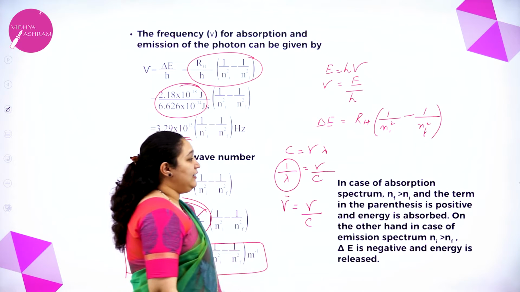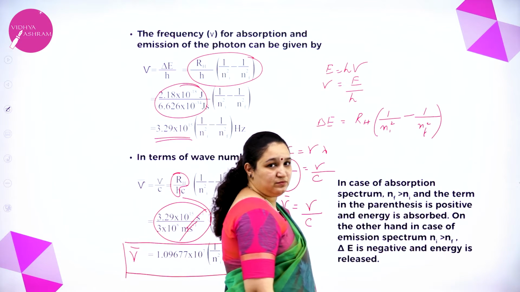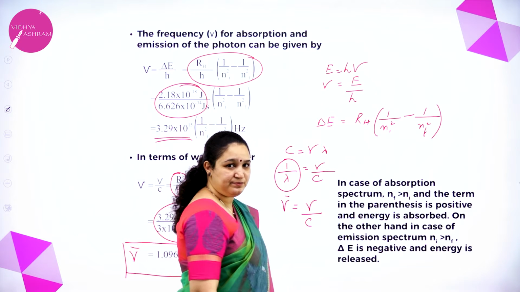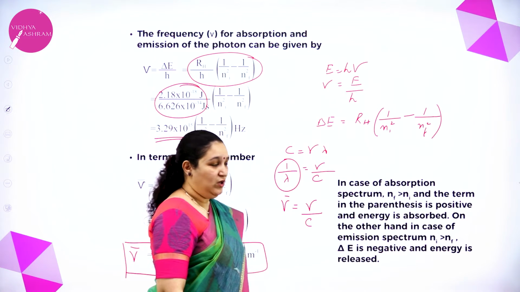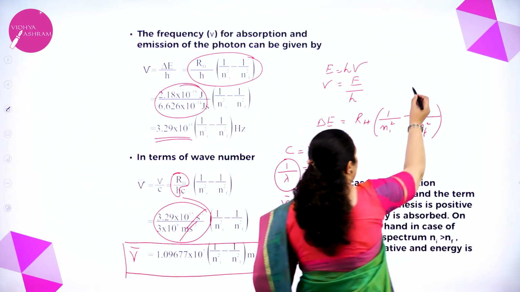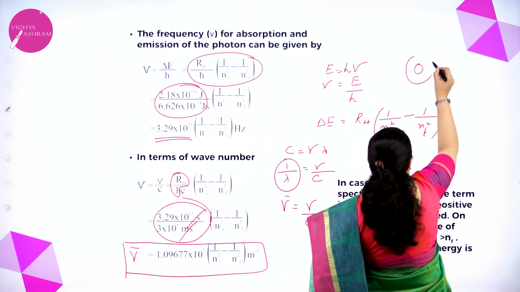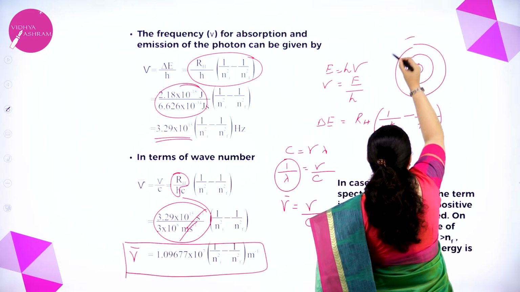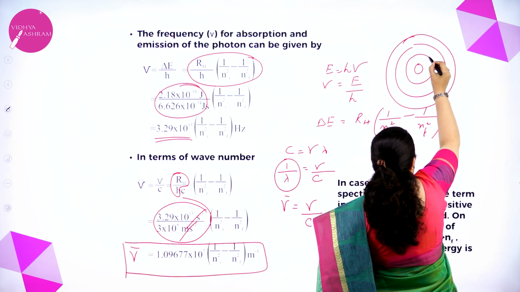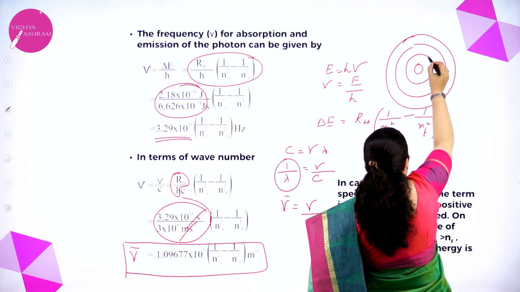Then in case of absorption spectrum, the final state is greater than the initial state. Correct? See, now for example, this is the nucleus. I have the first state, I have the second state, and I have the third state. So my electron is here in the first state.